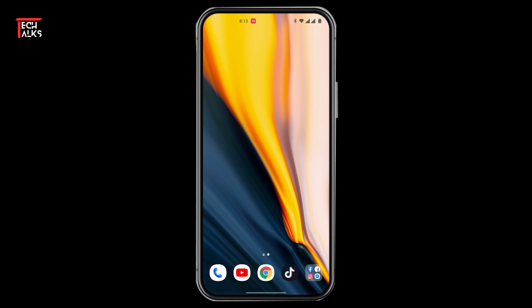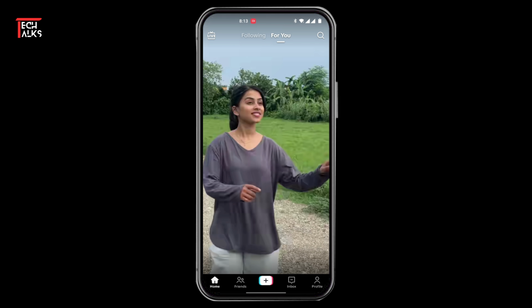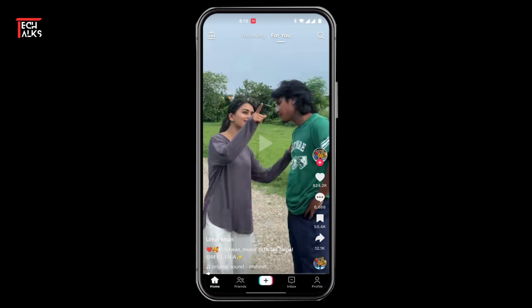Let's see the condition on why we can't like the videos on TikTok. If you visited someone's profile and watched a video and kept liking the video too many times, your account can be deactivated for 3 to 4 hours. This is because TikTok will consider your activity as abnormal or think you are a bot. After 3 to 4 hours, if your account isn't reactivated, then your account will have been blocked by TikTok for 24 hours. Wait for 24 hours, and even if TikTok hasn't been fixed, try uninstalling your TikTok and installing it again.